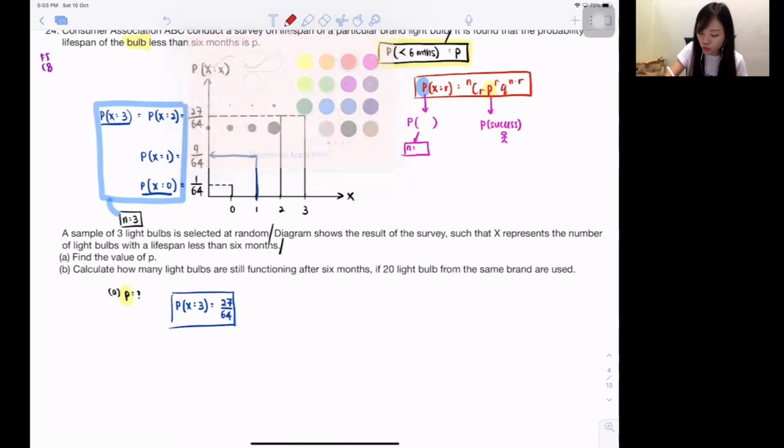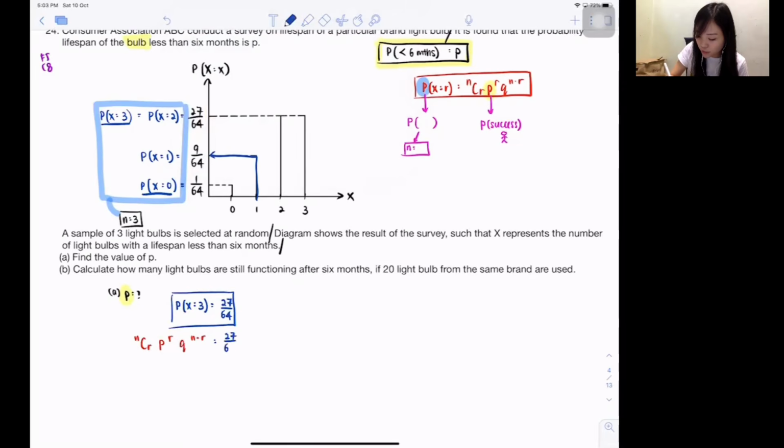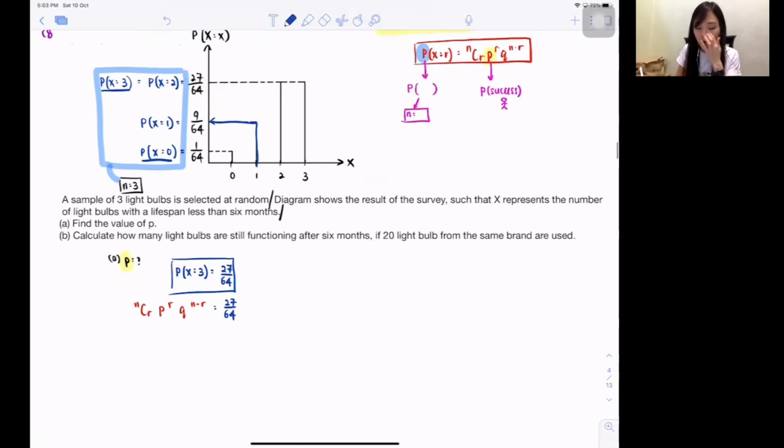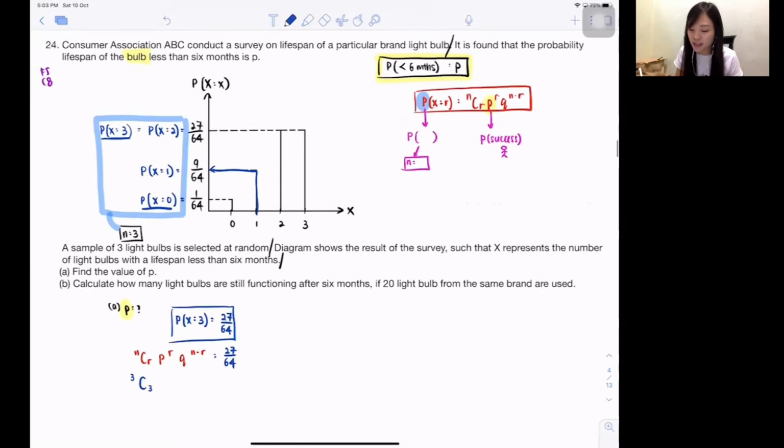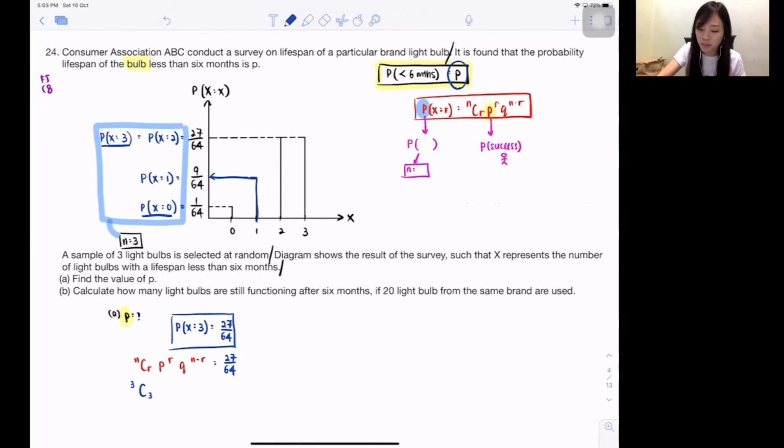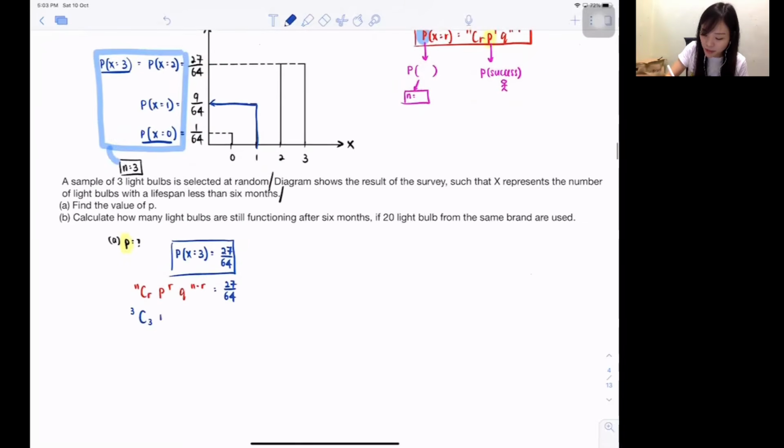So let me show you the working. nCr p^r q^(n-r). Isn't that the formula for 27/64? Okay, let's write accordingly. Out of 3 light bulbs, r stands for requirement. I'm doing 3 now, so my requirement is 3. p is the probability of success. Just now we said the p is just p, so I'll just write p.